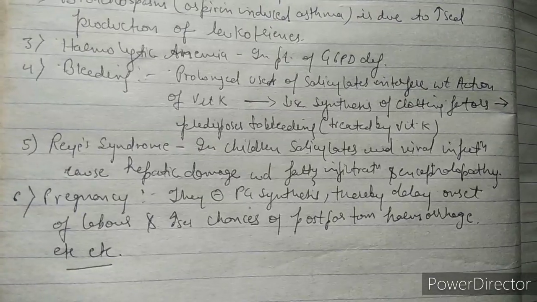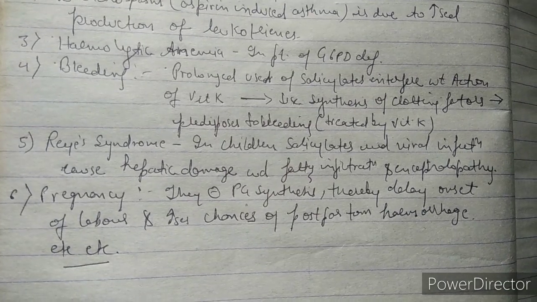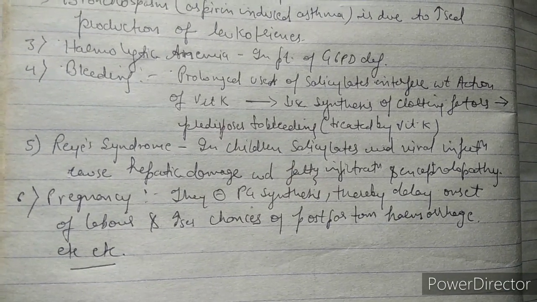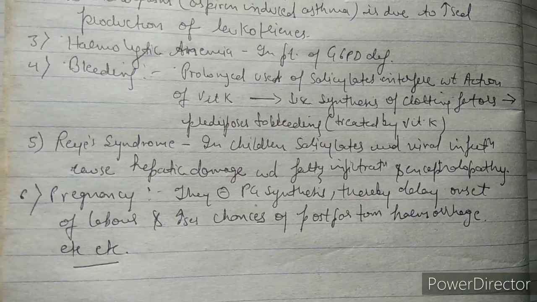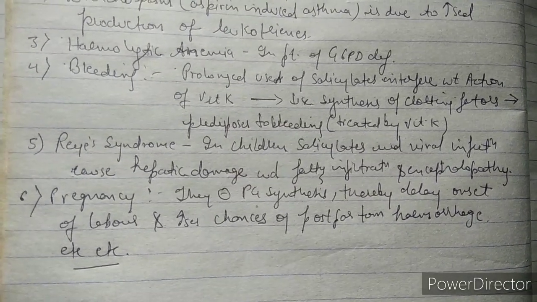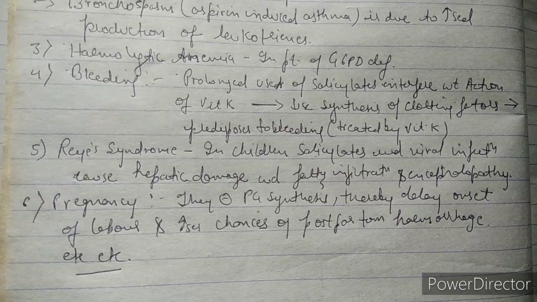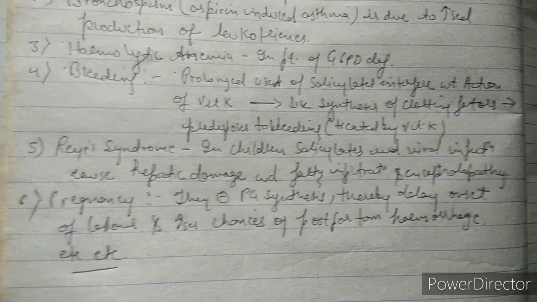Number fifth is Reye syndrome. In children taking salicylates with a viral infection, it causes hepatic damage with fatty infiltration and encephalopathy, that is known as Reye syndrome.